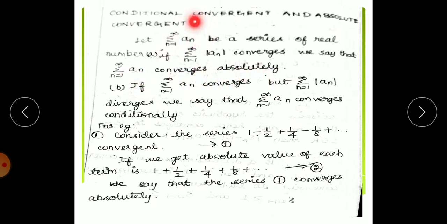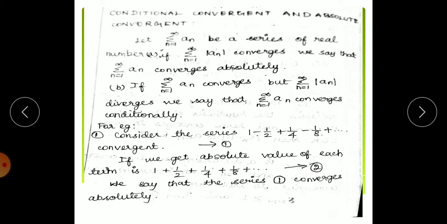That is, if we are taking a series summation an of real numbers, and the series of modulus of an converges, then we call this series convergent absolutely. If summation an converges but summation modulus of an diverges, then we say that summation an converges conditionally. So if the series with the modulus converges, the whole series converges absolutely. If the modulus series diverges, then the whole series converges conditionally.